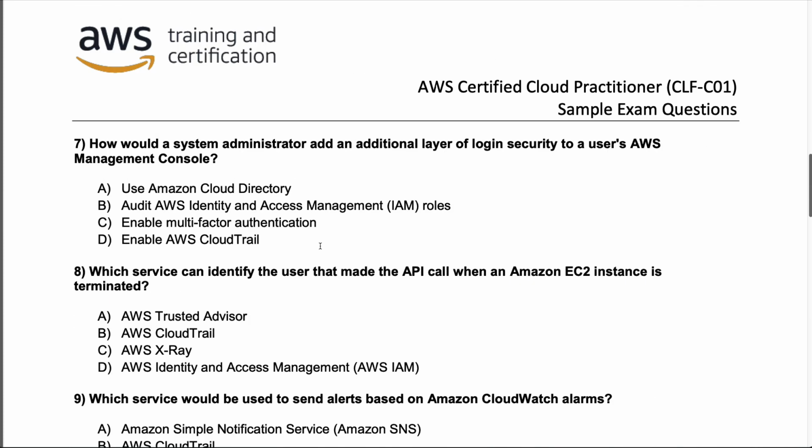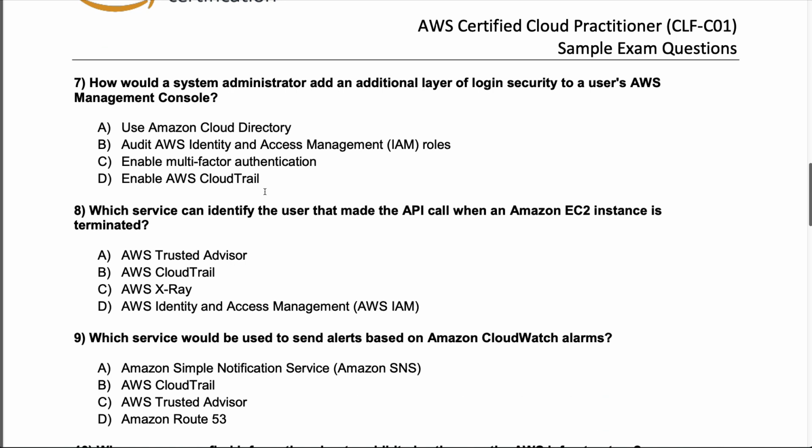And now if we go to 7, how would a systems administrator add an additional layer of login security to a user's AWS Management Console? A, use Cloud Directory. B, audit AWS Identity and Access Management or IAM roles. Or C, enable multi-factor authentication. Or D, enable AWS CloudTrail. So in particular, this question shows that it's a security question, and it talks about the console, login security. So if you have the correct vocabulary, this is a fairly straightforward question.